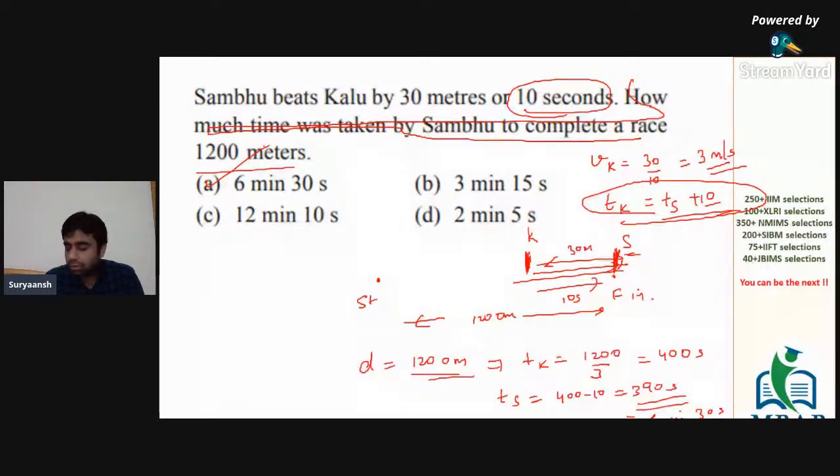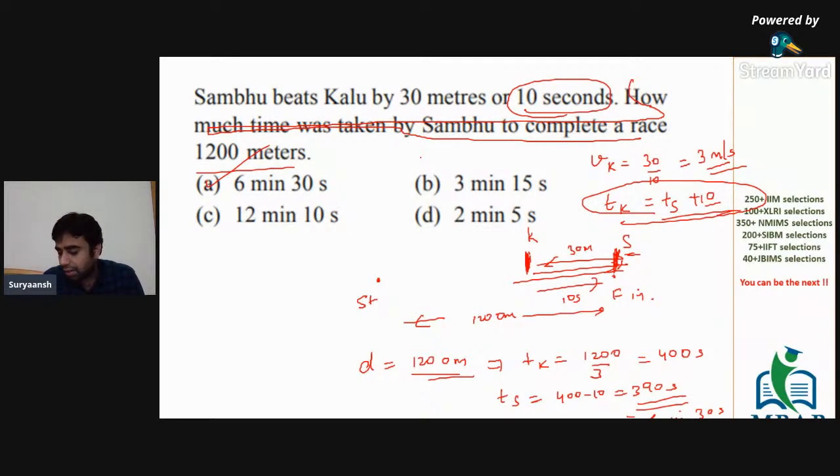Okay. So Siddesh, in the paper, you don't have to write all this. You don't have to draw diagrams. You have to just find out the speed of Kalu. That's it. I think you can solve this question in less than 15 to 20 seconds.